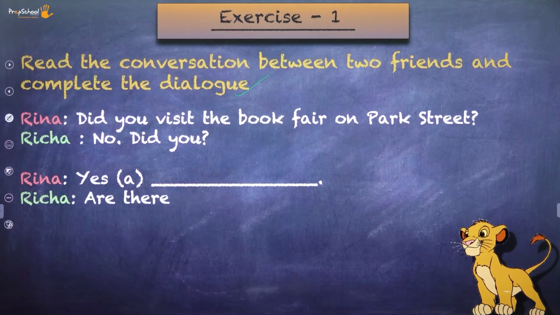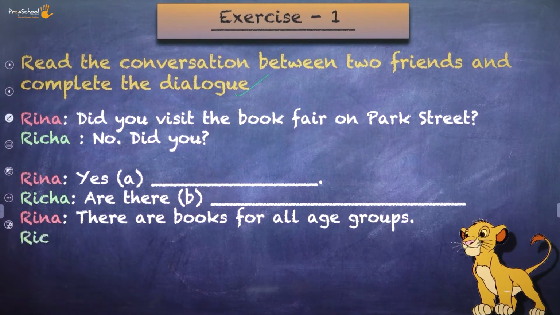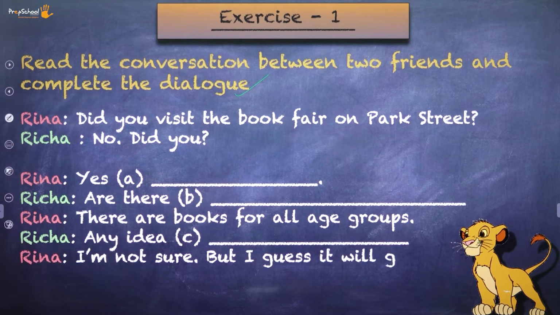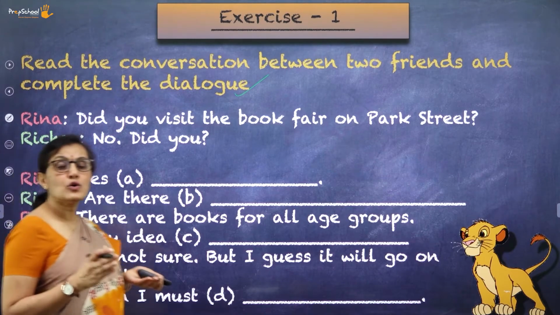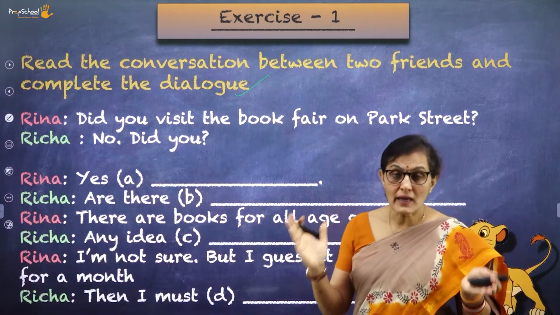What will she say? Richa, are there dash? Reena, there are books for all age groups. Richa, any idea? Reena, I'm not sure, but I guess it will go on for a month. Richa, then I must. So, this can be one kind of question that you can expect.